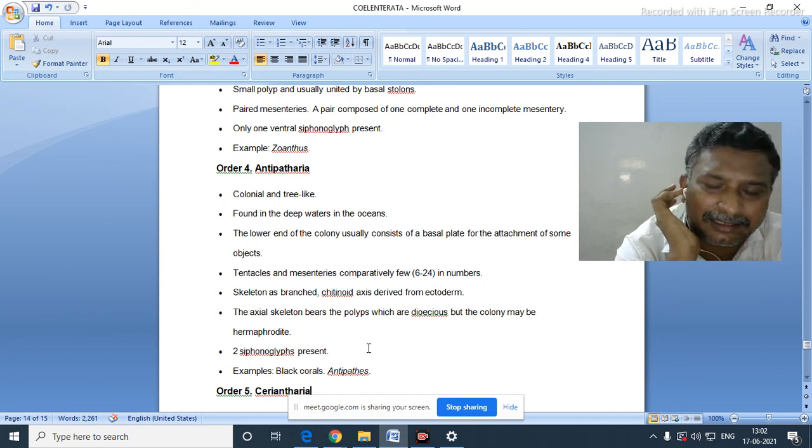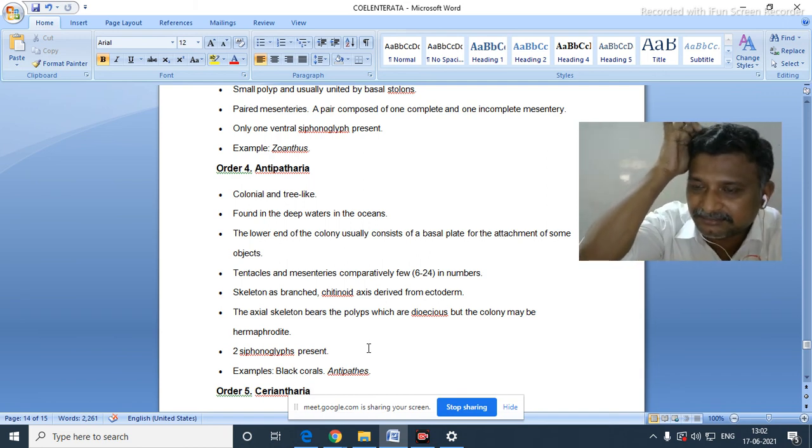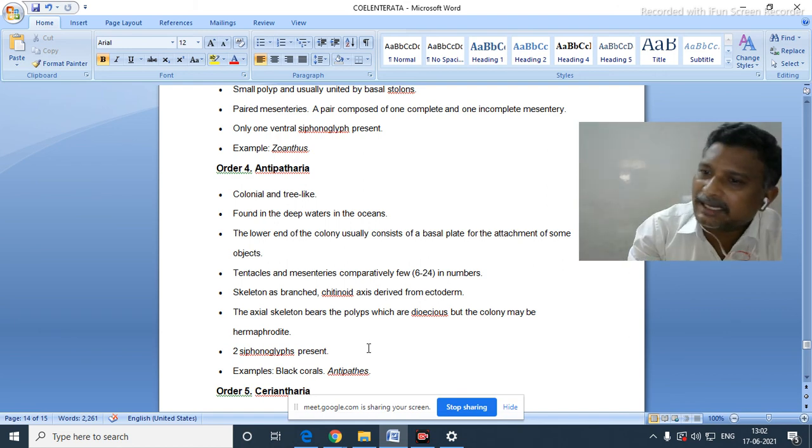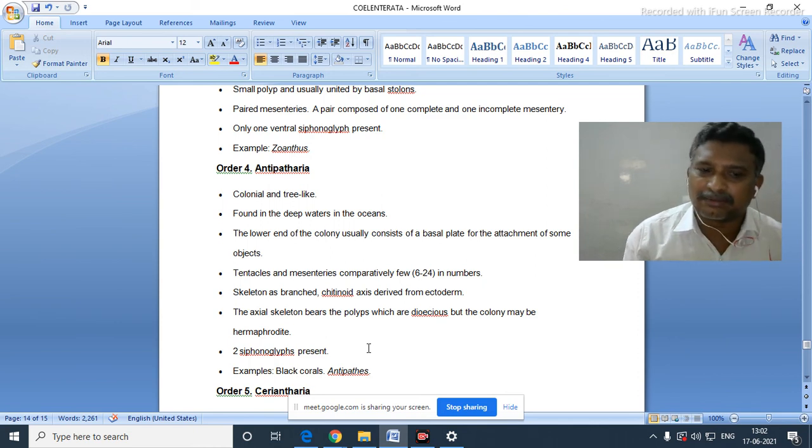Hydrozoa characteristic features, Anthozoa characteristic features, Scyphozoa characteristic features, at least 10 to 12 for each. Beyond that, you remember the names of orders and their examples. Yes, up to this it is over.